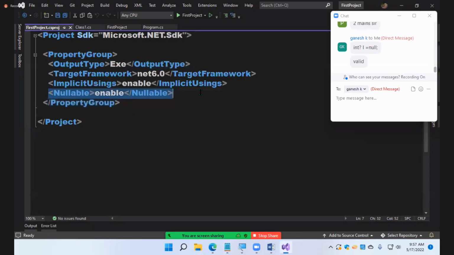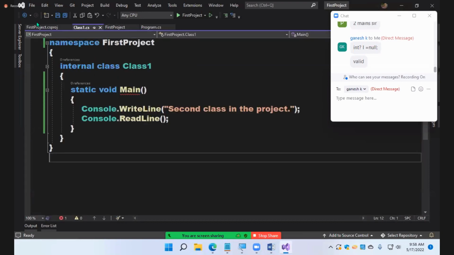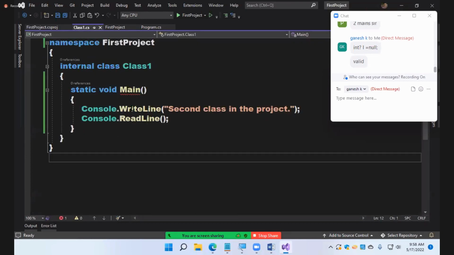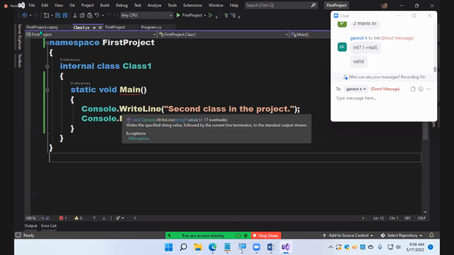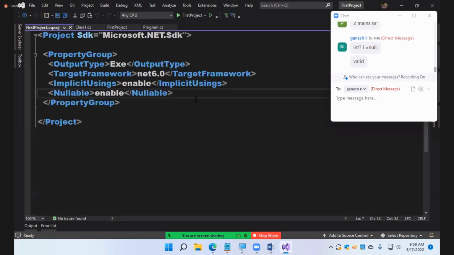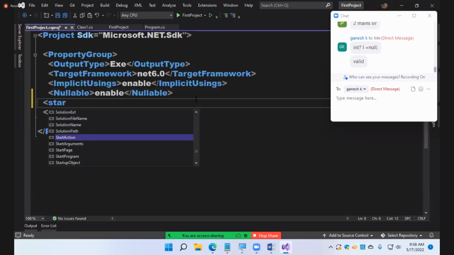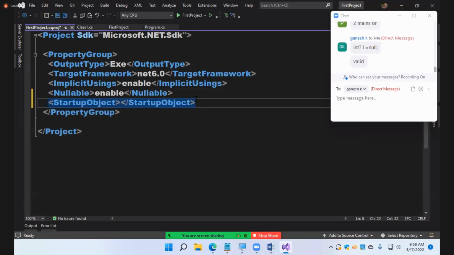See, nullable enable. When I say nullable enable, what happens? Okay, I will talk about this later. Meanwhile, first let me tell you how to run this class. I'll explain non-nullable afterwards. When you open this, you need to add this, guys: the startup object, and tell it the class name you want to run. Which class do you want to run? Class 1 or Program?